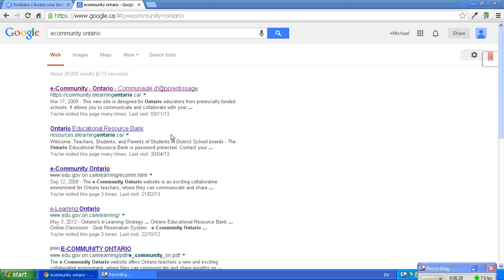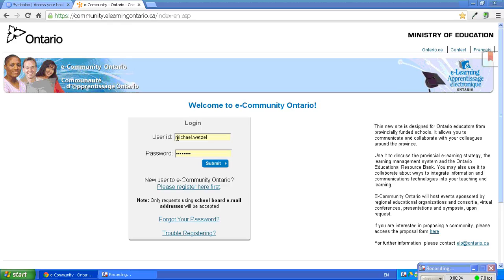Ontario. Select that first one right there, and then you're into it. And again, your user ID is probably first name dot last name, and then the password wherever you set. Again, if you haven't logged in or it's been a while, just let me know and I can email you, or I can just send you the reset, and that'll have you reset your password and you'll be in, no problem. And that takes me about 2 seconds to do.